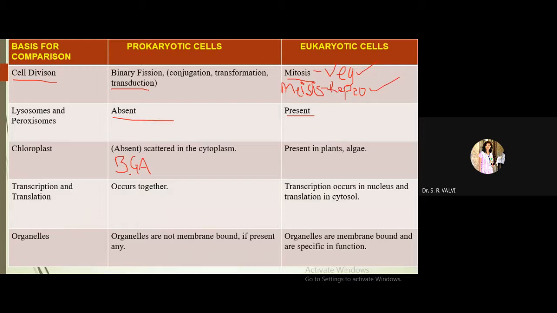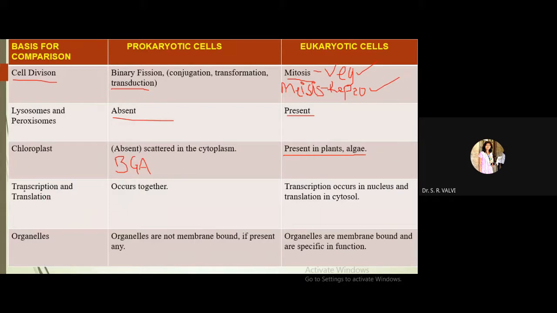So BGA is an exceptional case among prokaryotic cells. In eukaryotic cells, the chloroplast is present in plants and algae. In animals it is absent. Please do remember, in animals chloroplasts are absent.